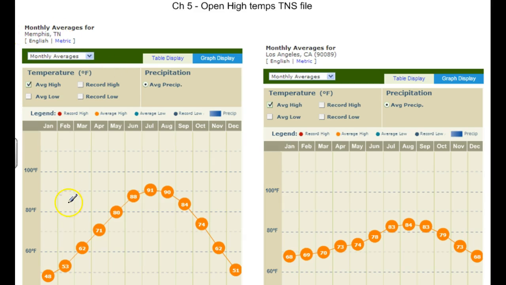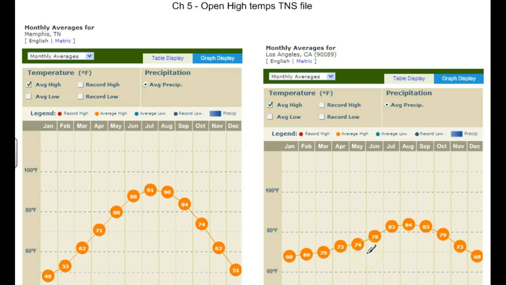So this is Memphis. And so in January, the median is 48, 53, goes all the way up to 91. That's no surprise. Thought it might even be higher, 90, and all the way down to 51 there. So it has a pretty big range of values there. Whereas if you've ever been to California or Los Angeles specifically, even in the wintertime, it's 68 is the median. 84 is the high. So not a lot of fluctuation. There's a lot more variation in this graph. A lot less over here.